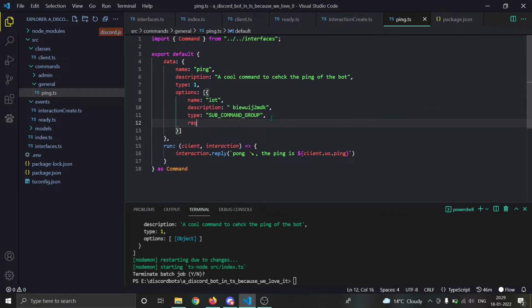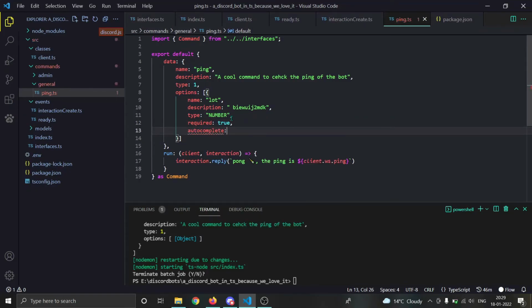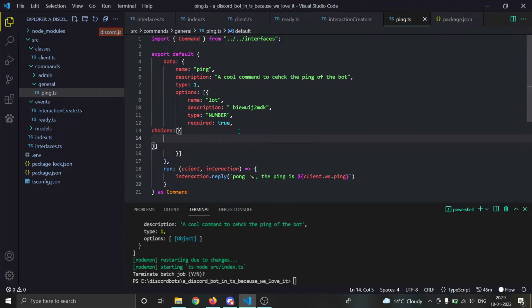Now comes our required property. Whether a thing is required or not, it is true or false. Autocomplete is for setting whether the autocomplete will work or not. And then we have choices. Choices are probably something you will love. You must have seen things where a bot gives you options to do something. We can make options like that.